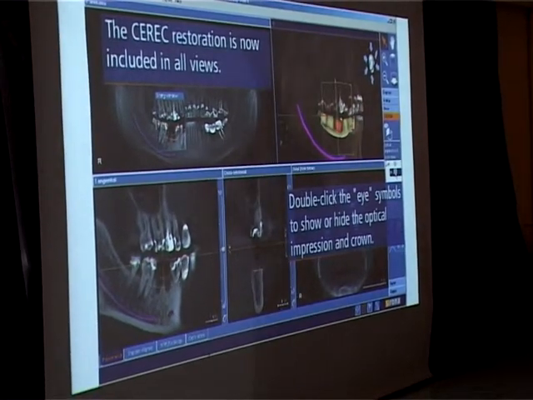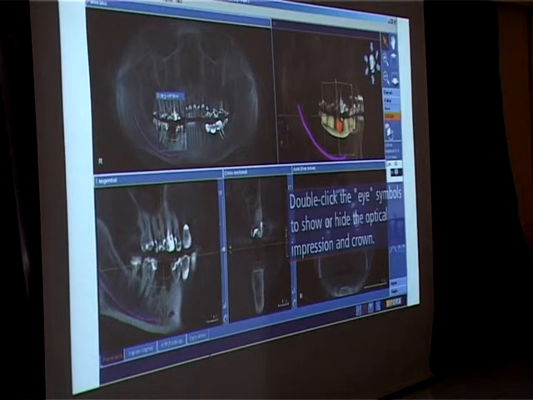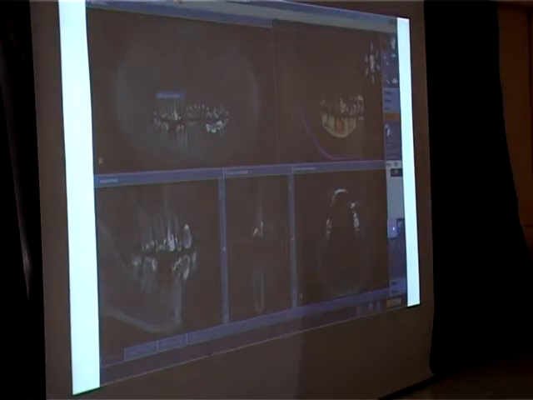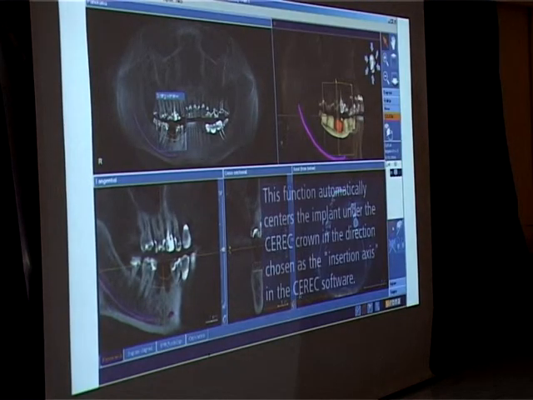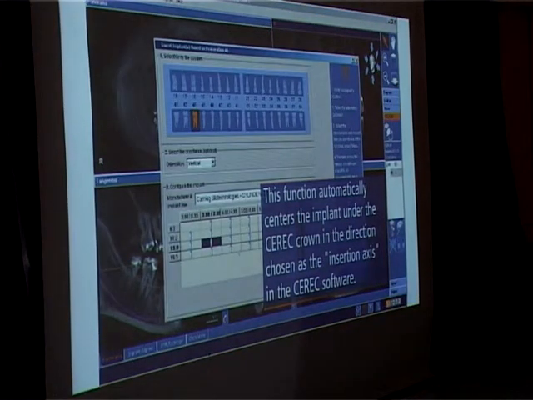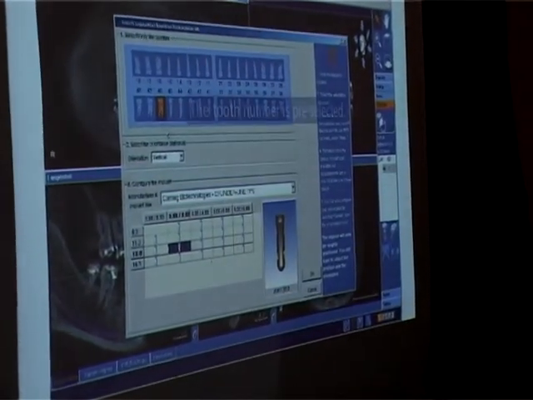I know this is something new to you guys, but what does this mean? This means that when you place, you are doing your implant planning after knowing the end result. Now you can choose your tooth, you can choose the implant. This is the dental implant.